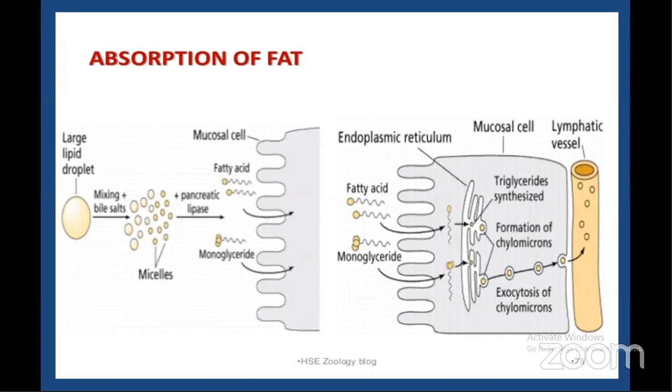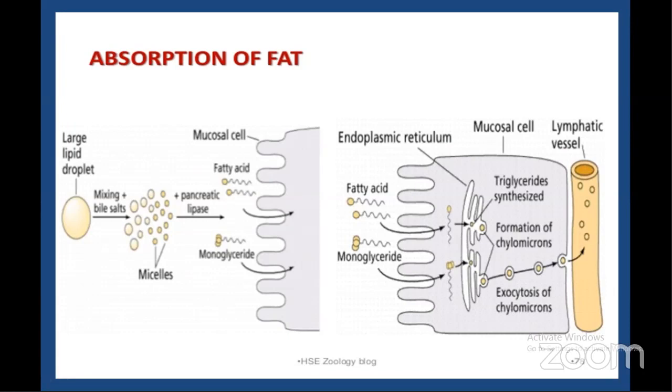Yes. About 95% of lipids are absorbed in the small intestine. Bile salts not only speed up lipid digestion. Make a note of this. How much percentage of fats are absorbed in the small intestine? 95% of lipids are absorbed in the small intestine. And the bile salts play an important role in lipid digestion, as well as they are also essential to aid in absorption of the end products of lipid digestion.